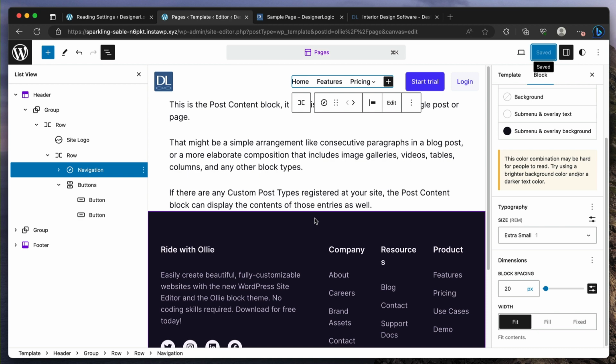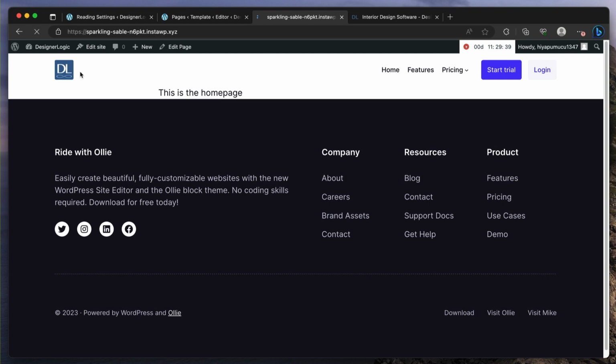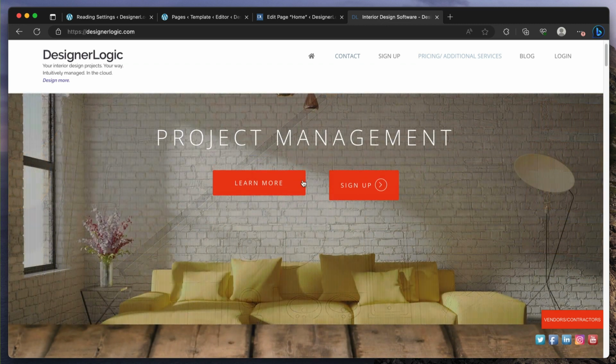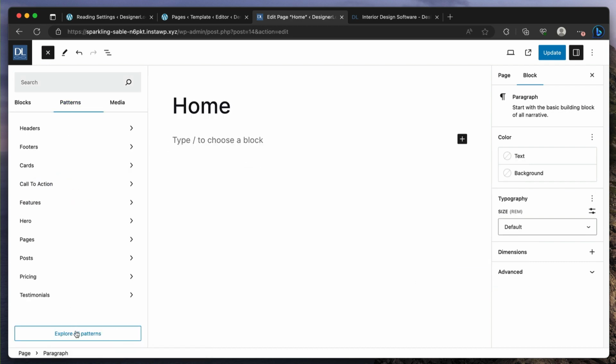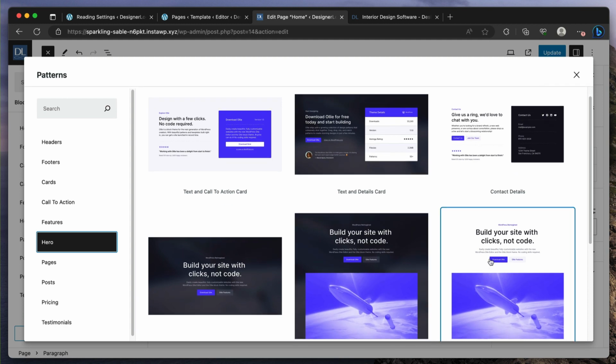So now for the home page. Let's go to the home page. We don't have anything in it. So let's go and edit page. And we can start, just going to delete this, building something within the home. So what do you think would be a good top section? So we're going to look at the patterns, browse all, explore all patterns, and then I'm going to do hero. So which of these do you think sort of applies to what you want to do?